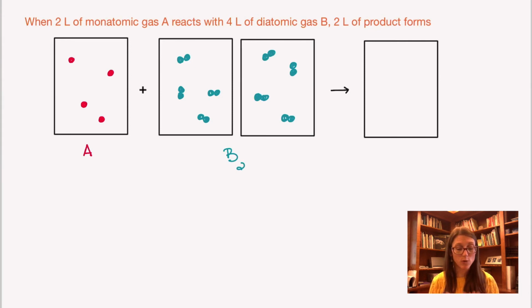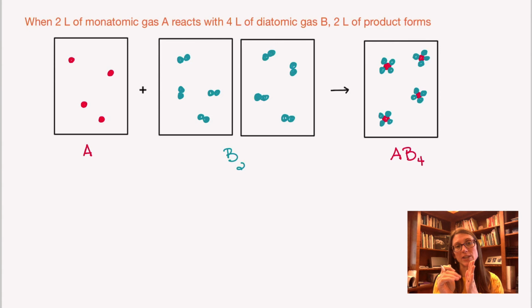To evenly distribute all of these atoms in 4 particles, I'm going to come up with the formula 1 A and 4 B's. And I would show that in writing that chemical formula by writing it as AB4. And so you'll notice I'm saying what's my element, I'm going to use its symbol, and then this number next to it is a little subscript, and that tells you how many of those elements you have in a single particle of that particular chemical compound, or element as the case may be.